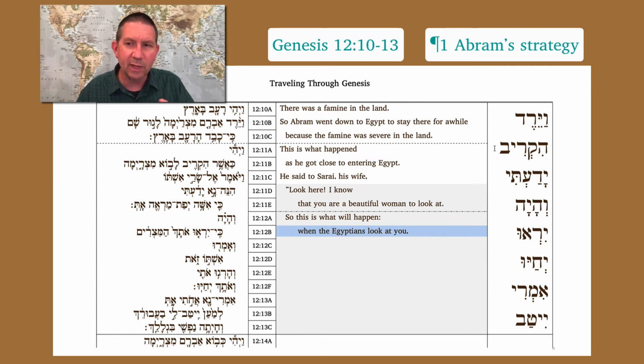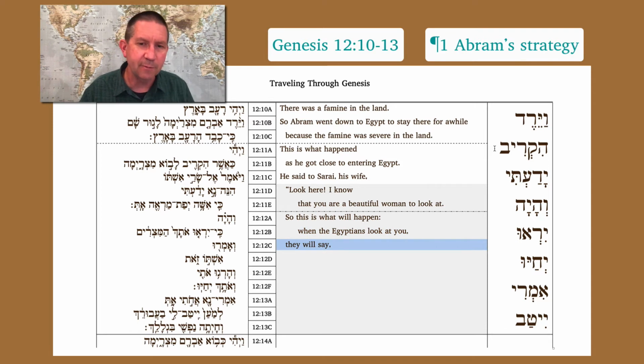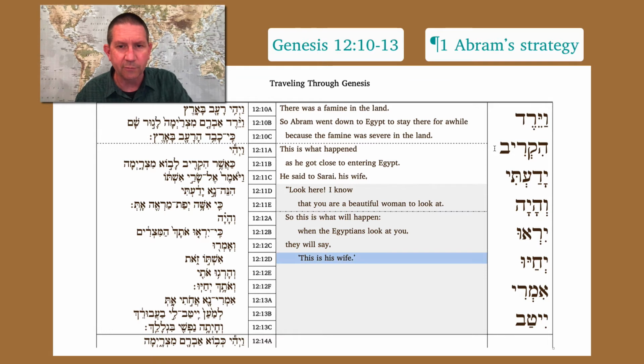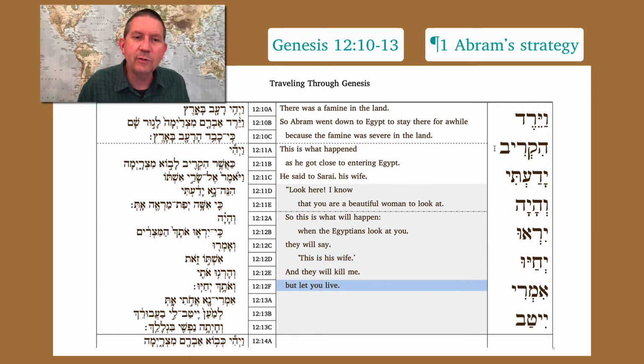Ve'amru. Again, we have a perfect, but it's a vav plus a perfect consecutive. So he's continuing to project this line of events that he anticipates will happen. They will say, quote, ishto zot. Well, this is his wife. Again, with them noticing her beauty. And then he says, veharagu oti ve'otakh yechayu. Right, so this is the end of the chain of reasoning. They will kill me, but they will let you live.